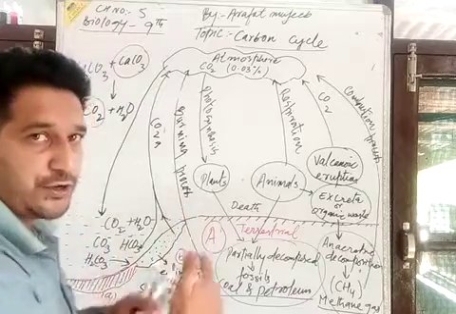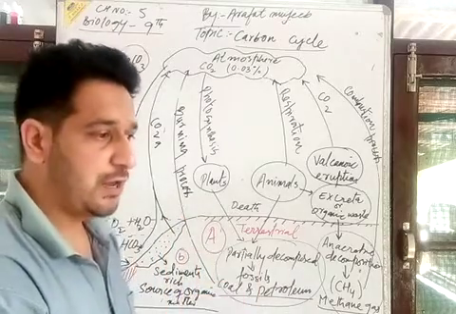Ocean also plays a major role in the cycling of carbon.